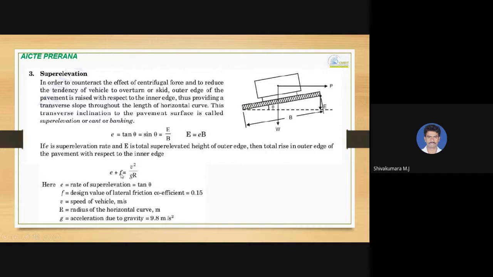So e and f, these two parameters are going to counteract this centrifugal force, and V square by gR is the acting force, e plus f is the counteracting force, okay, where e is the rate of super elevation, f is the design value of lateral friction coefficient, V is the speed of vehicle in terms of meter per second, capital R is the radius of horizontal curve, and g is the acceleration due to gravity, that is 9.8 meter per second square.